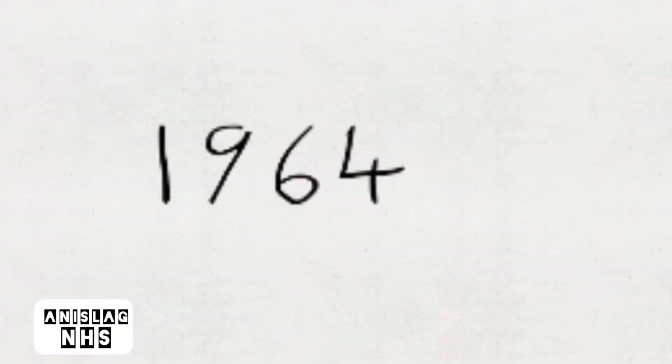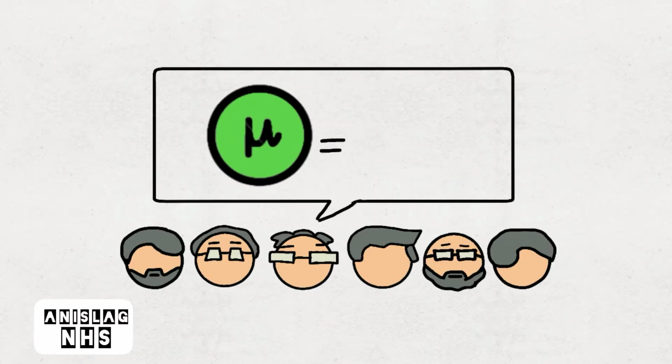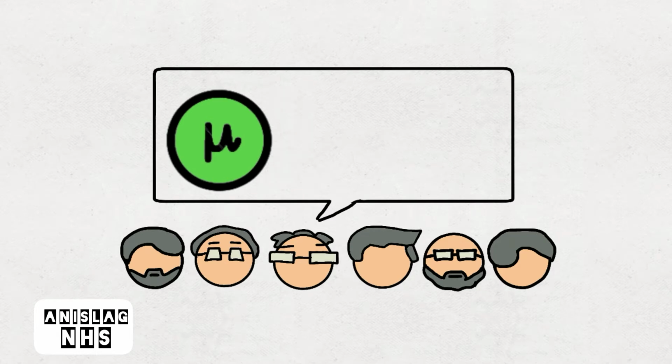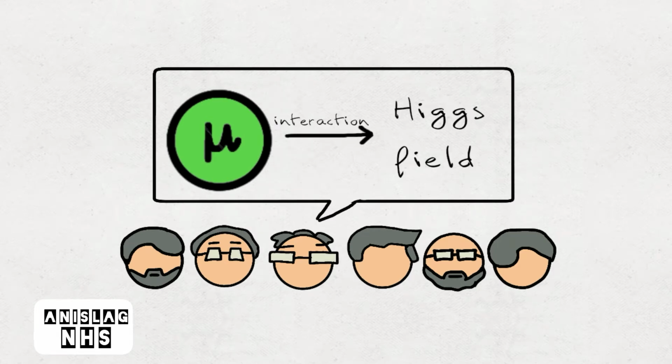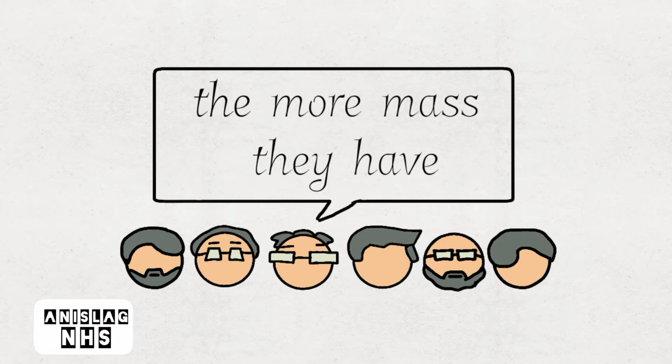Scientists were able to compare and measure the mass of each elementary particle, but they don't know where this mass came from. Do you know? Well, if your answer is Higgs field, you are right. In 1964, Peter Higgs with other scientists hypothesized that elementary particles were massless, but gain mass upon their interaction to the so-called Higgs field. The more they interact to the field, the more mass they have.